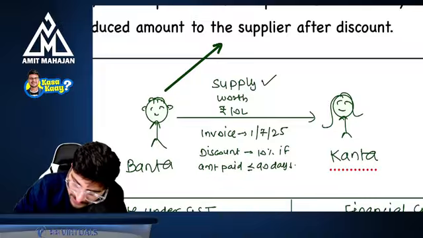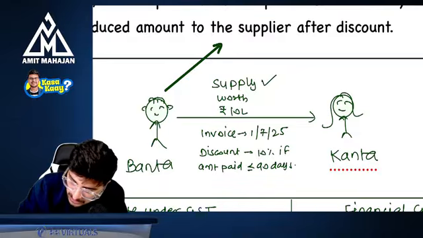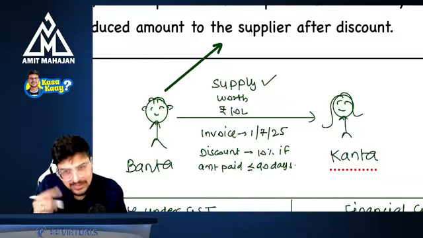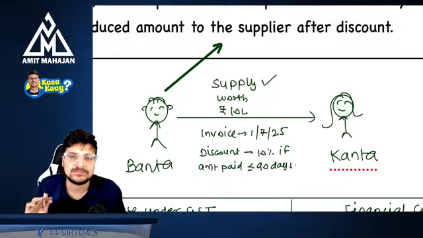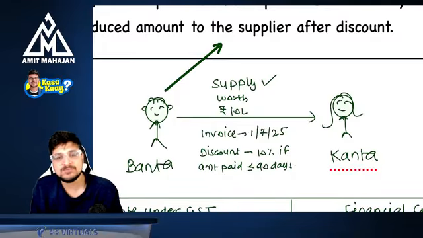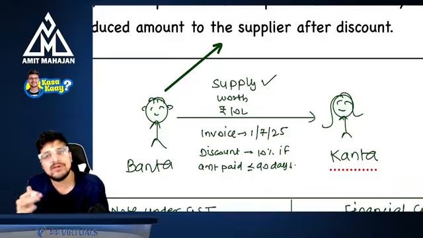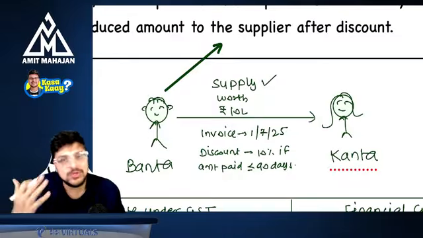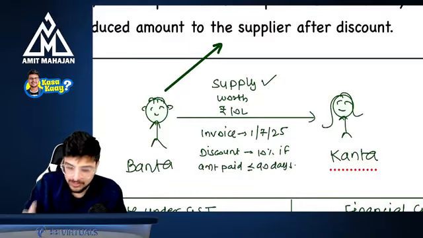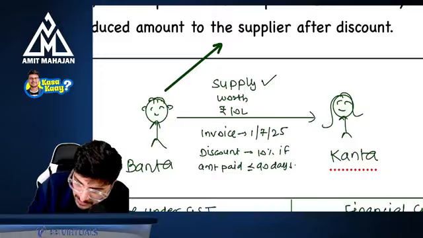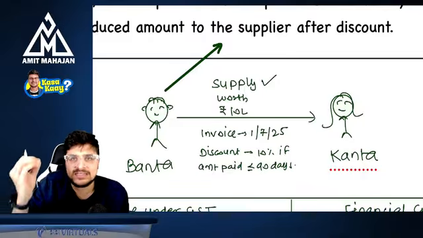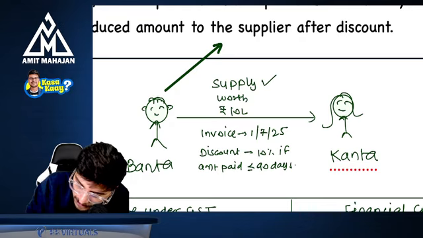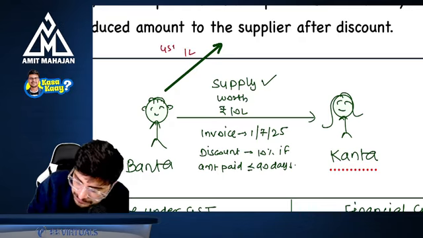Now you only tell me, if Banta is making a payment of GST to the government, on how much value will he pay the GST, on 10 lakhs or 9 lakhs? Of course, on 10 lakhs, because Banta does not know right now whether Kanta will make a payment to him within 90 days or not. So he will make a payment on 10 lakhs only. So 10 lakhs cut 10%, assuming the GST rate is 10% for my convenience, he will make a payment of 1 lakh rupees of GST to the government.